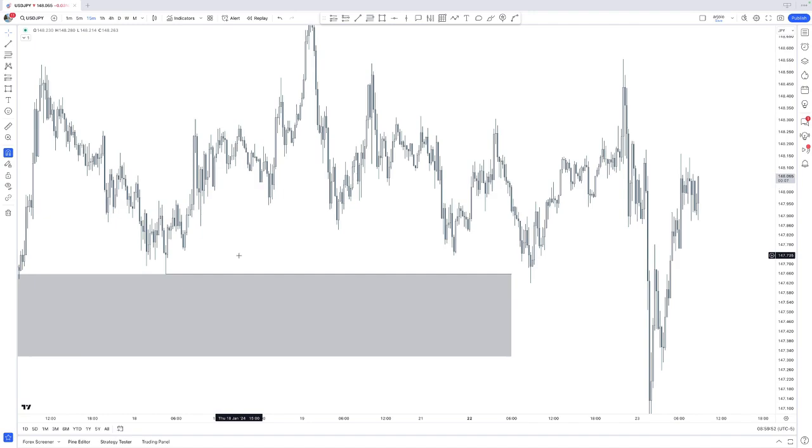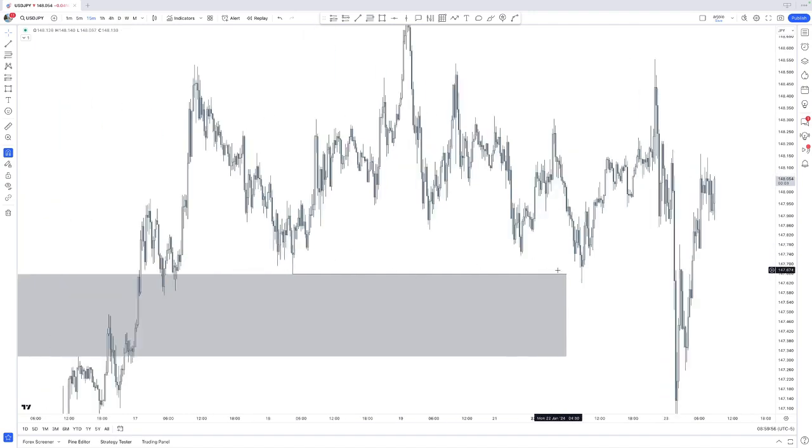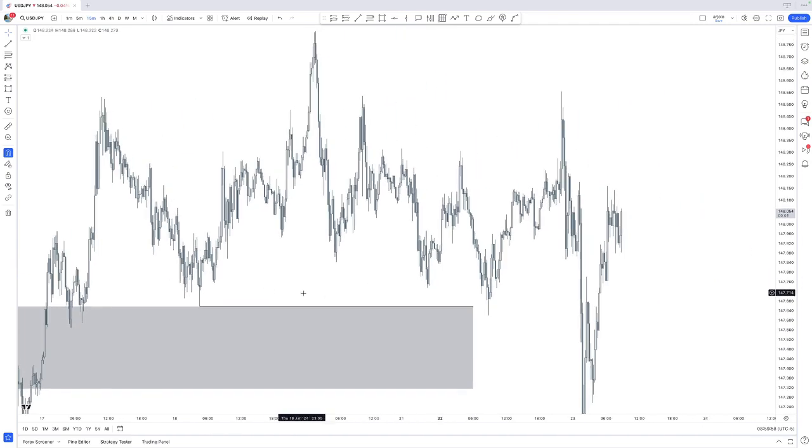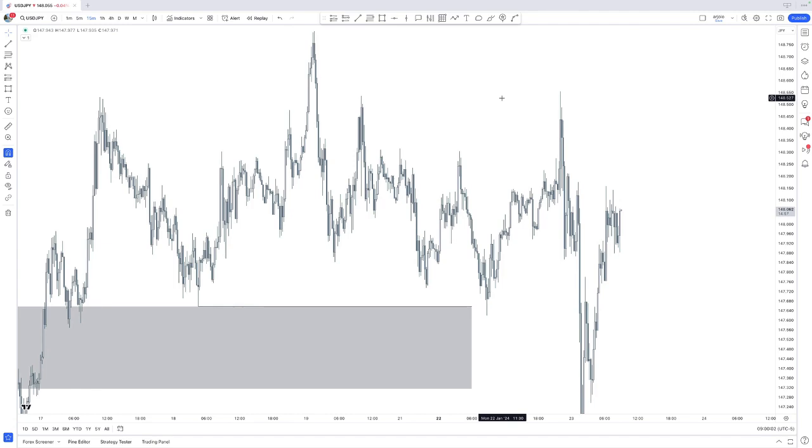And on the 15-minute right here, the story changes, where we are not offering fair value right here. We are actually taking liquidity to match with opposing liquidity. So what does that look like? Well, if we are taking this sell side liquidity right there, we are trapping traders in sell positions, and we are also taking early people out of the market that are already in a buy position.